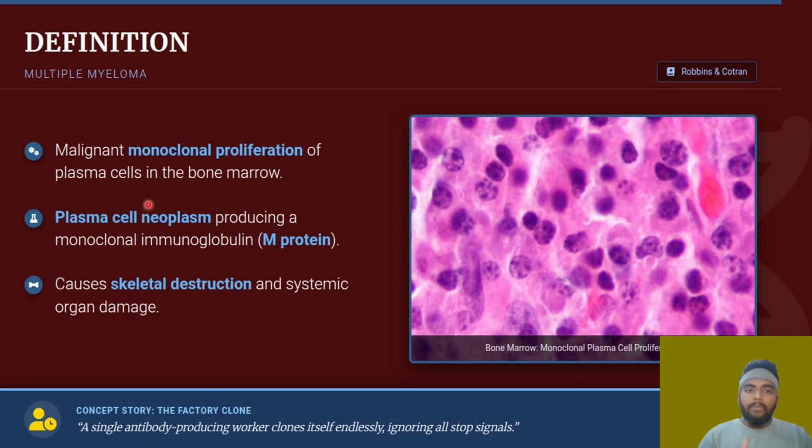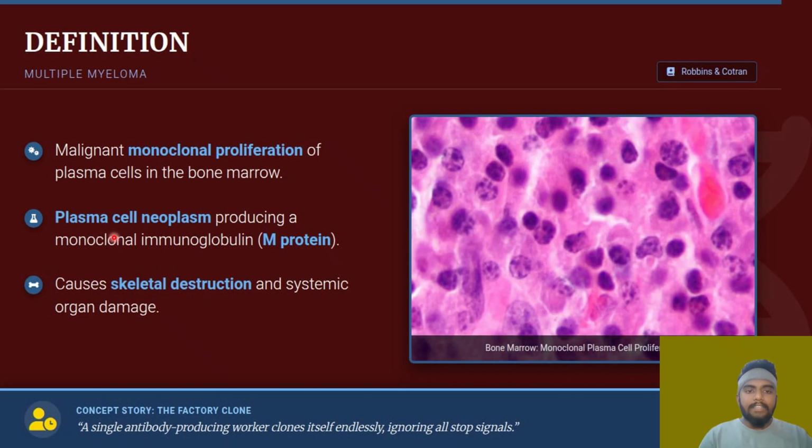Now, there is one single plasma cell among all the plasma cells. It decides not to die. It undergoes cloning, dividing itself endlessly and multiplying itself. In the bone marrow, the factory is now filled with one particular identical plasma cell. It is filling the bone marrow. And as these plasma cells are producing antibodies, only one particular type of antibody is elevated. It can be any antibody, and that one will be increased.